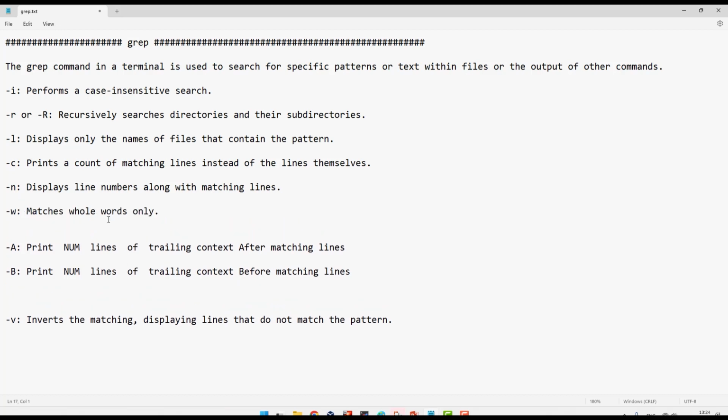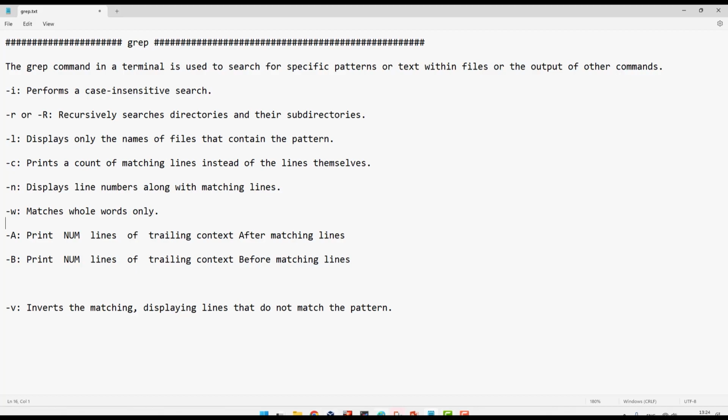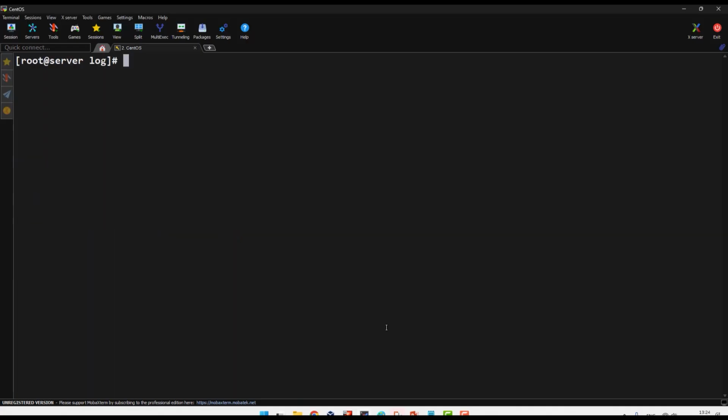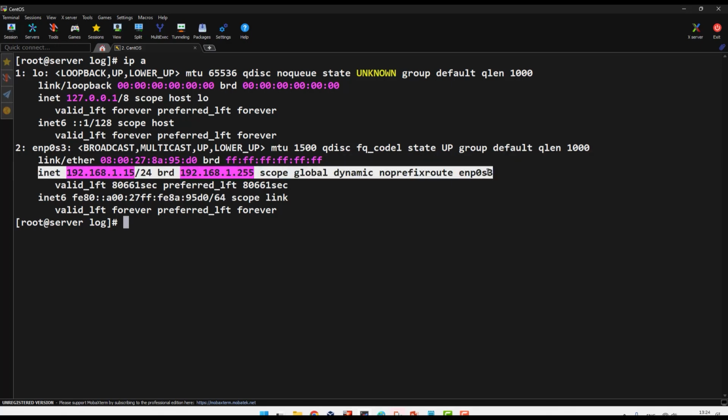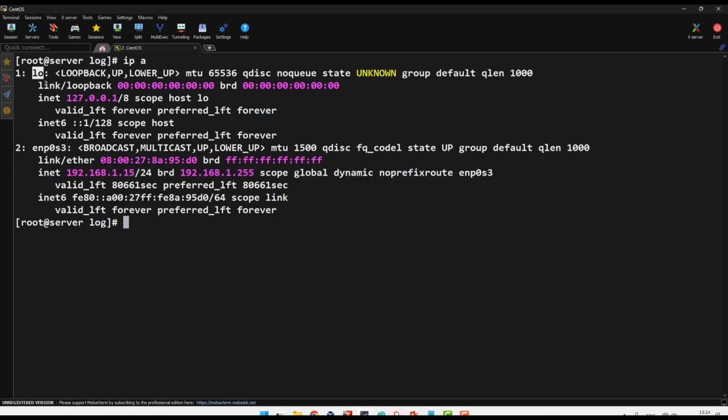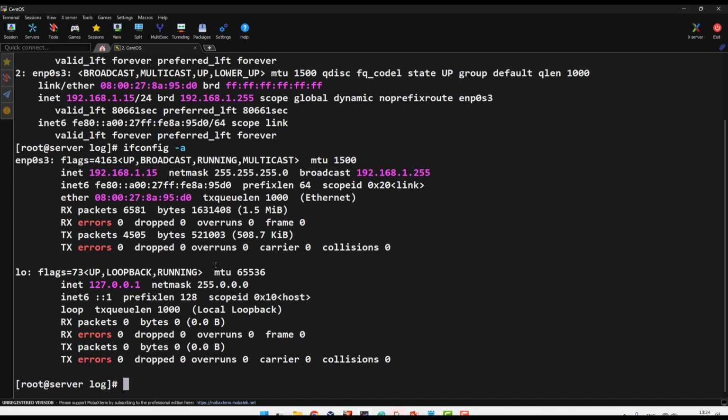For example, I search for an IP address. Let me clear the screen. With ip a, I see my IP inside this output. This line, inside the interface lo, my IP is on this line. So I know this line can have the IP address. If I use ifconfig, the old command, it's the same thing. The IP is inside this line that starts with inet, also this inet, so I can grep by this word and see it like this.